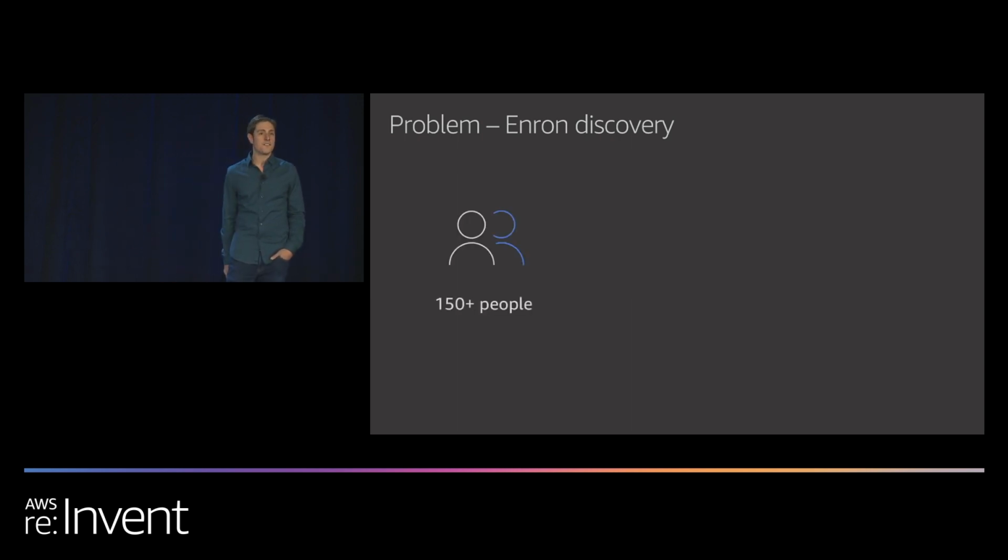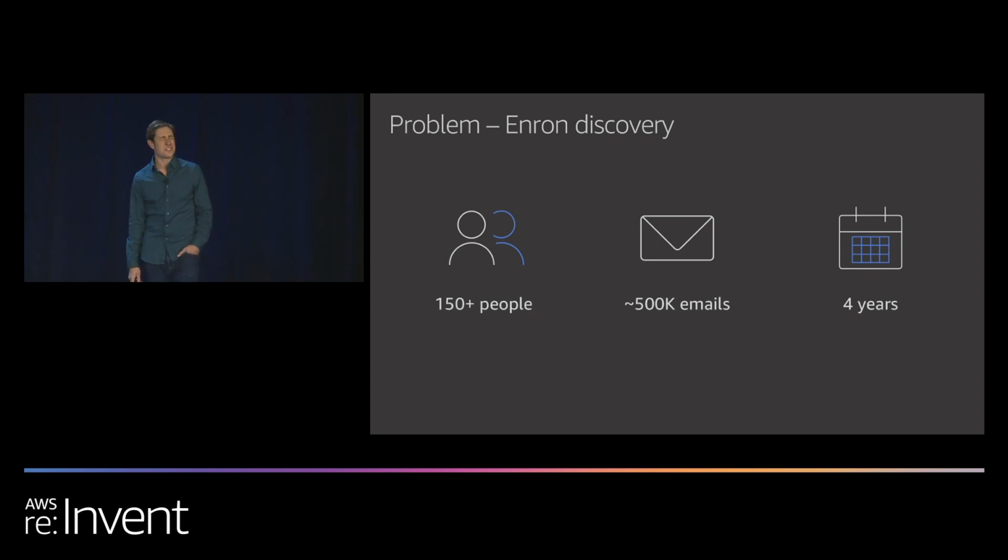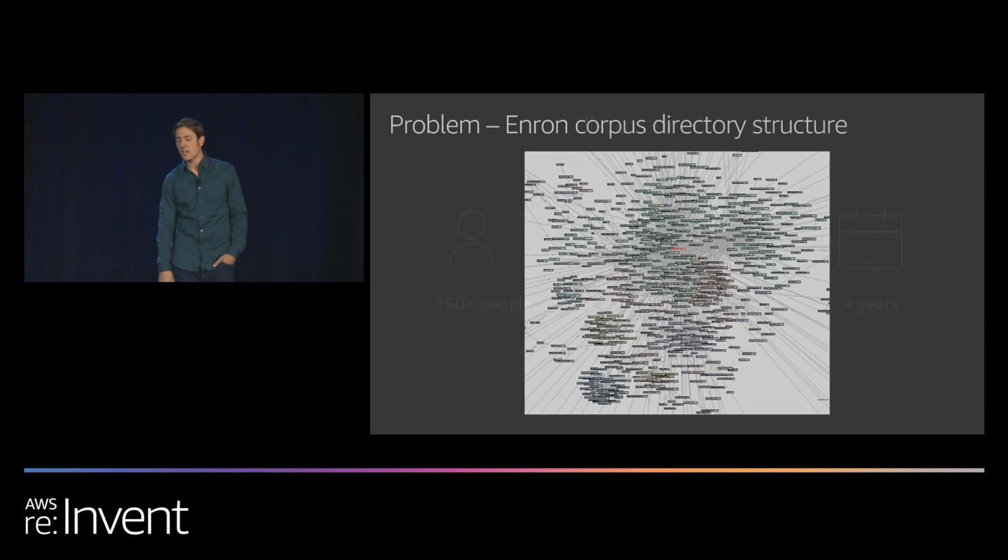More than 150 investigators combed through roughly 500,000 emails, taking more than 4 years to complete. That's right, more than 4 years. That's more than 1,920 working hours. In the next 40 minutes, we're going to give you the tools to make you smarter than the smartest guys in the room. As you can see, drawing relationships between emails and extracting information is no small task.